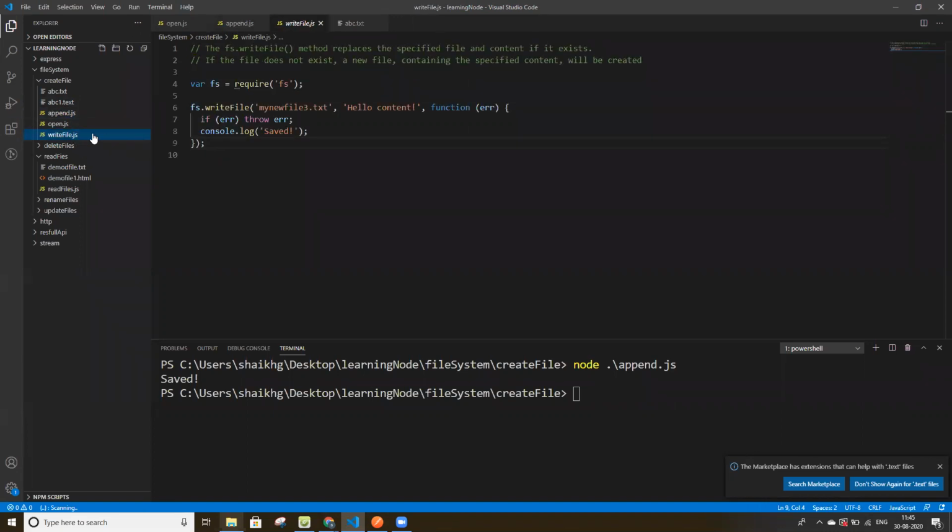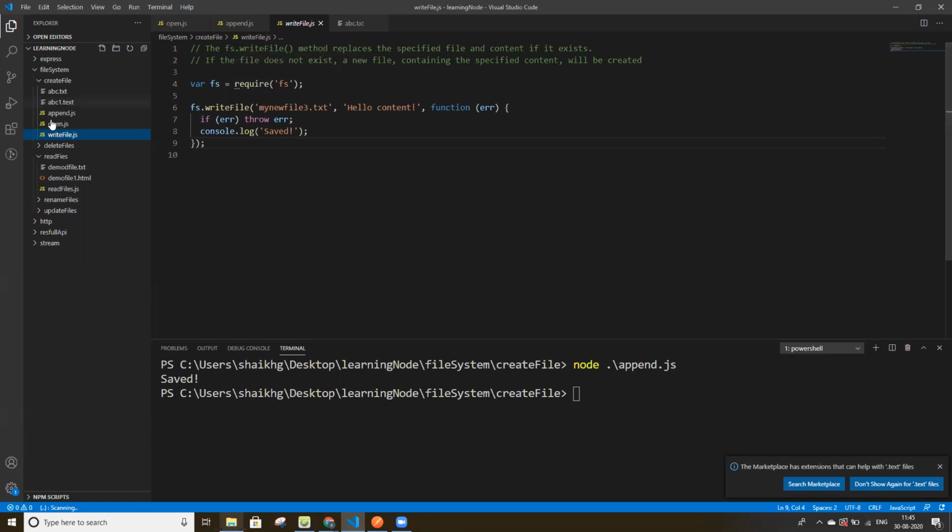Similarly, we can create a file with the help of writeFile also. The fs.writeFile method replaces the specified file and content if it exists. If the file does not exist, a new file containing the specified content will be created.